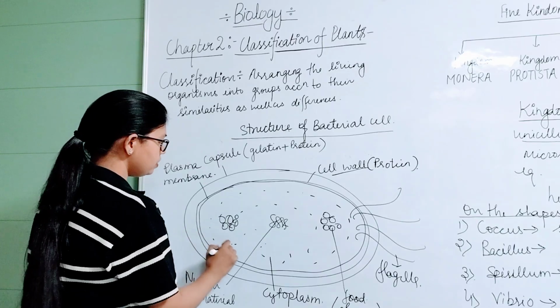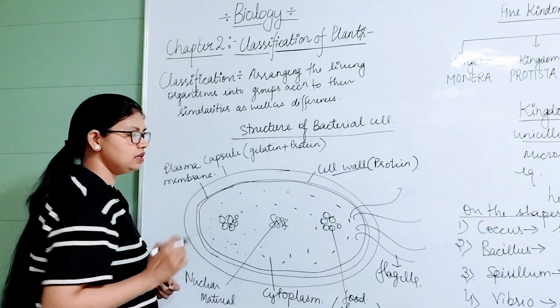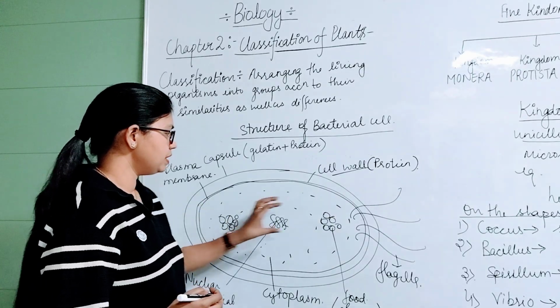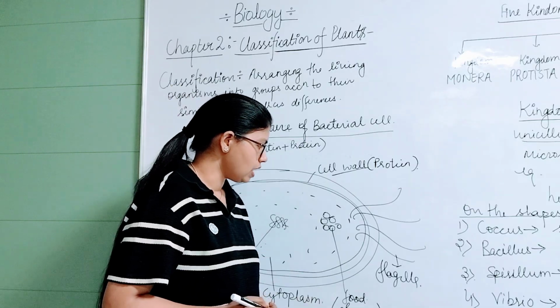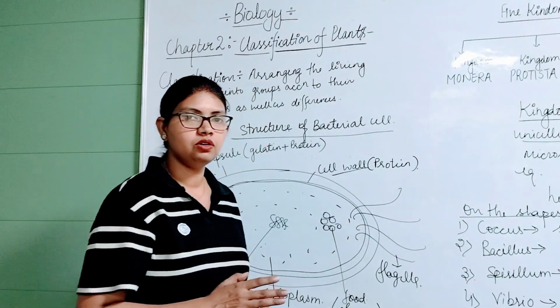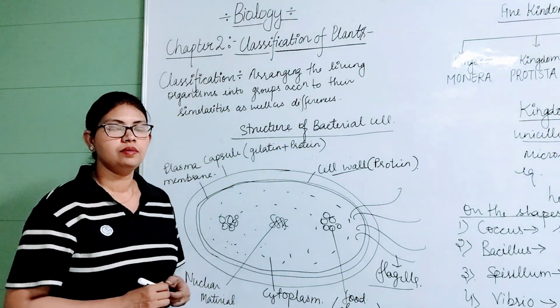This is the liquid which is known as cytoplasm, and here are the chromatin fibers or nuclear material. Some food material is also stored in the form of glycogen, and there are some flagella which help in movement and locomotion. So this is the structure of a bacterial cell.